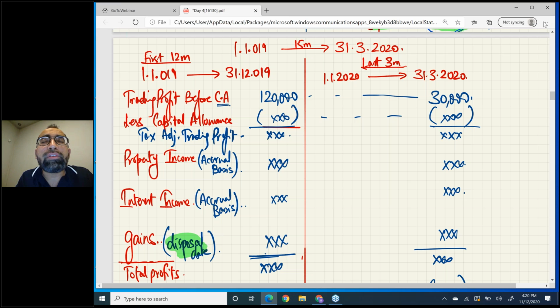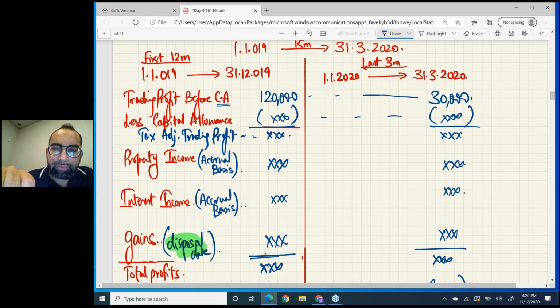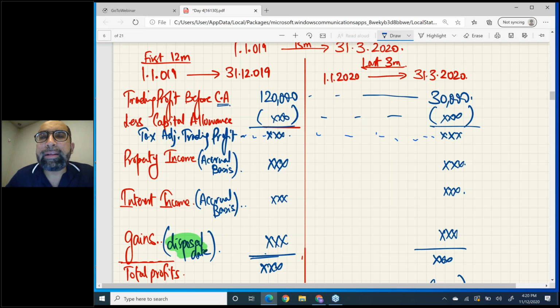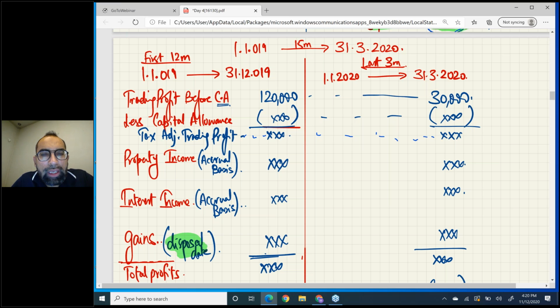First 12 months you will calculate a separate capital allowance, and the remaining 3 months you will do separately, just as if you are solving two different questions. AIA, WDA, everything will be separate for each period. Now you will get the tax adjusted trading profit after everything. In this way your trading profit is done.